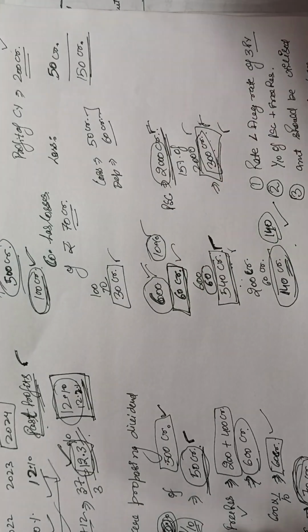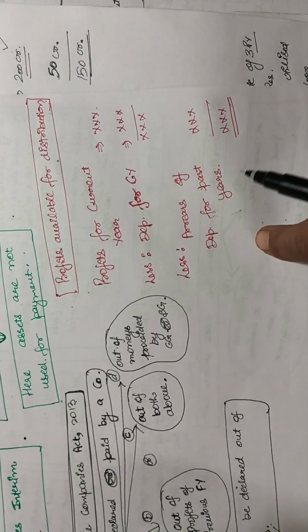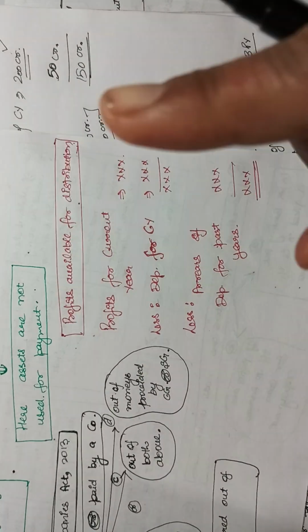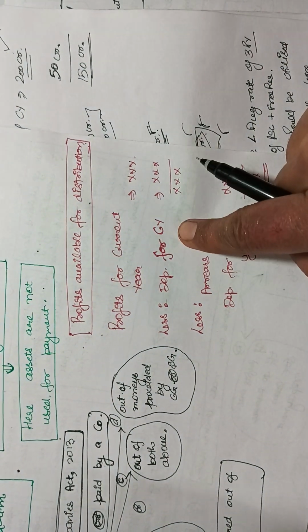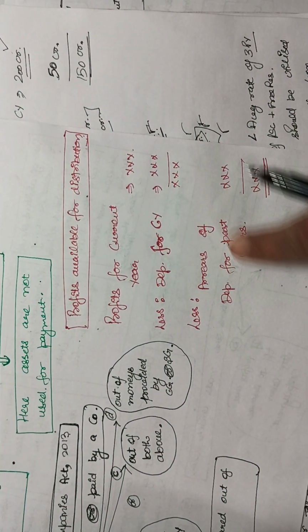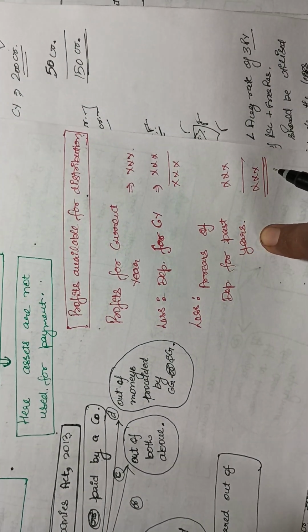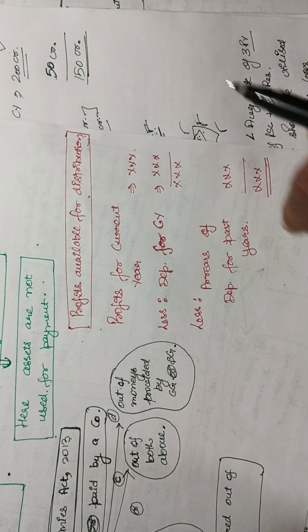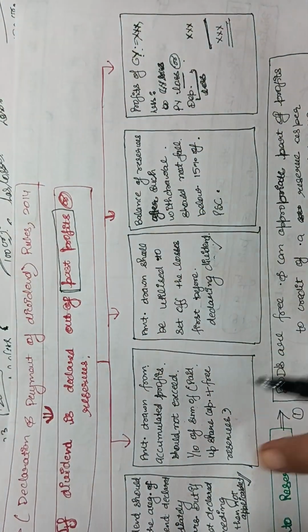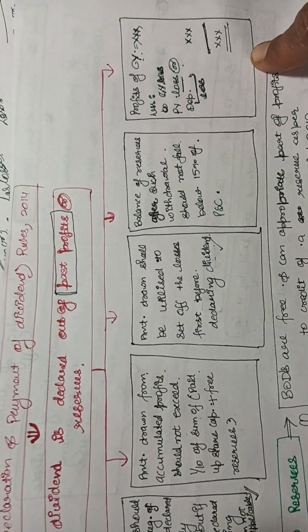For the current year profits, we have this one. Then we reduce the depreciation for the current year and arrears of depreciation for past years, if we are declaring dividend out of the current year profits. But if we are declaring dividend out of the past profits or reserves, then these 5 conditions must be satisfied.